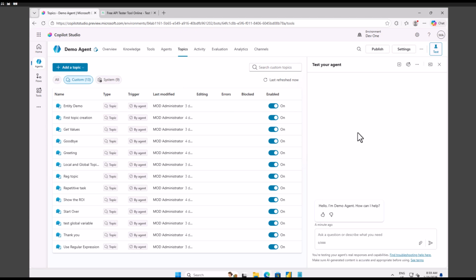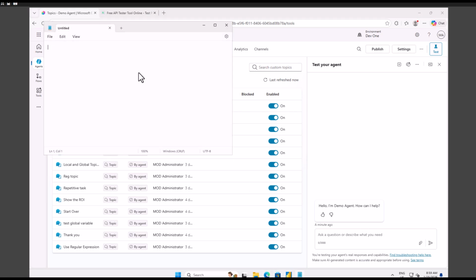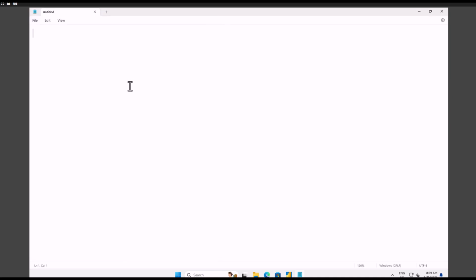Now in this video, we'll specifically see how we can use HTTP request inside our Copilot Studio. Okay, so for this, let's try to understand a scenario. Let us assume you are integrating your Copilot Studio with any third-party integration. Generally, if you are doing integration, they will provide you some kind of API. They will be providing you a URL and other required information, whether it is going to send you input as JSON, authentication, and so on. All this information will be sent to you.